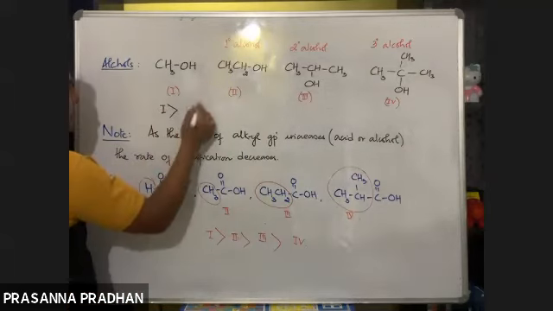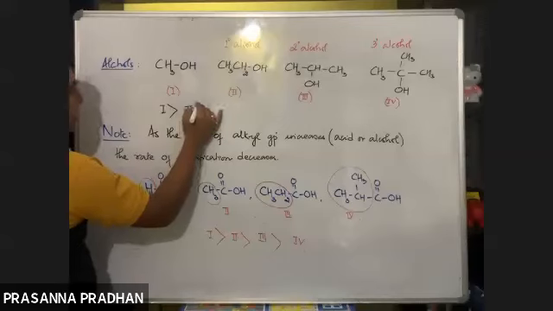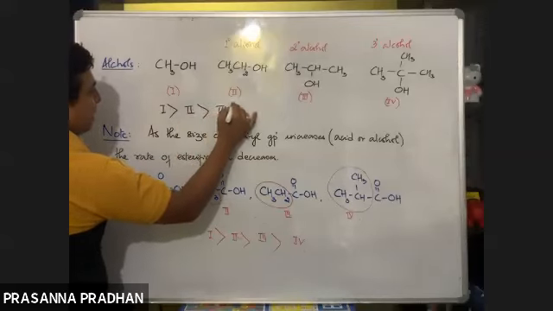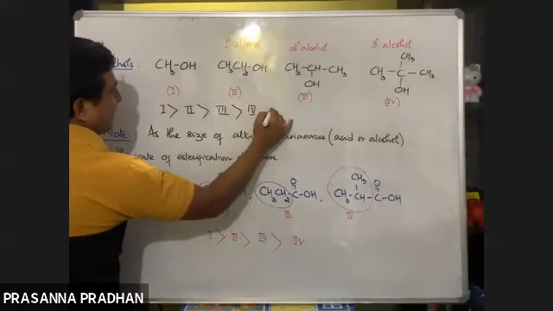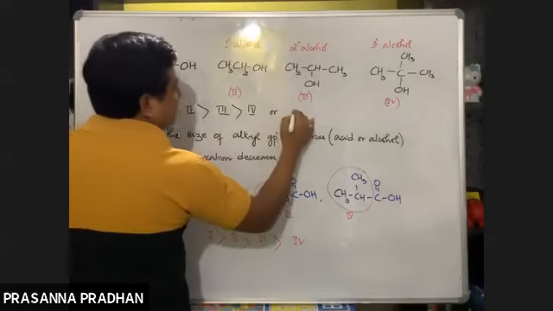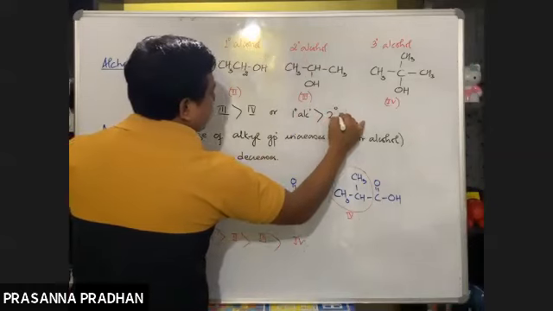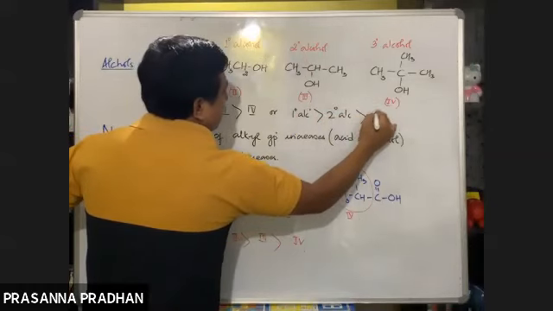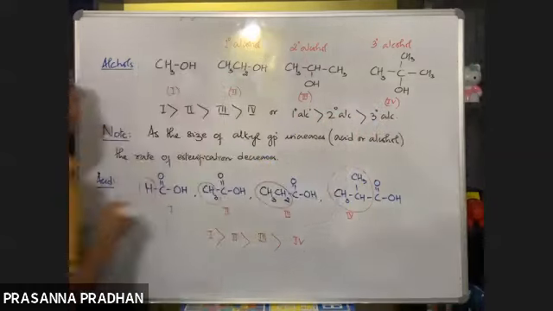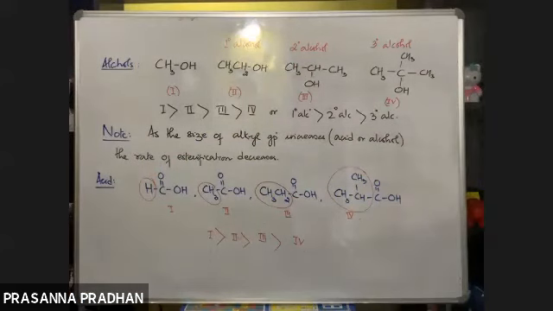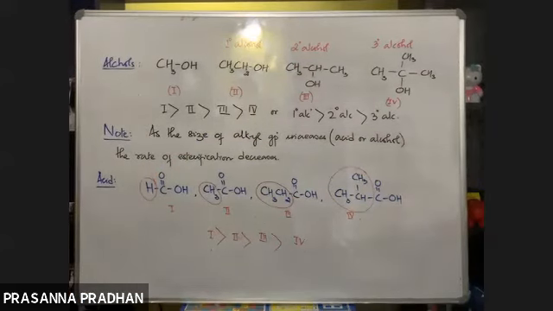Yes, followed by 2, followed by 3, followed by 4. Or I can say the order of reactivity of these alcohols is: 1-degree alcohol will be most reactive, followed by 2-degree alcohol, followed by 3-degree alcohol. So this is the order of reactivity of alcohols towards your esterification reaction.